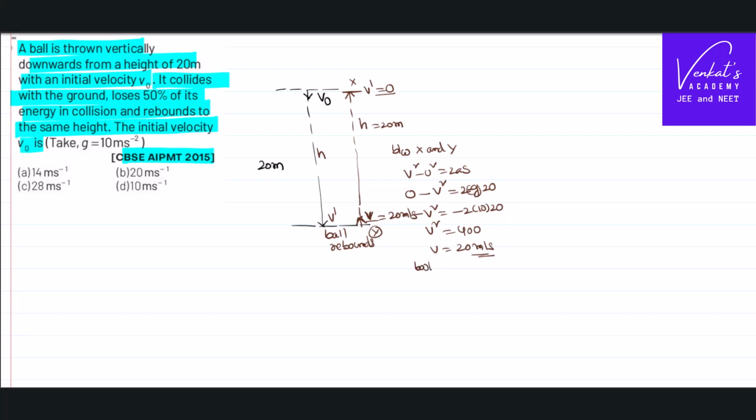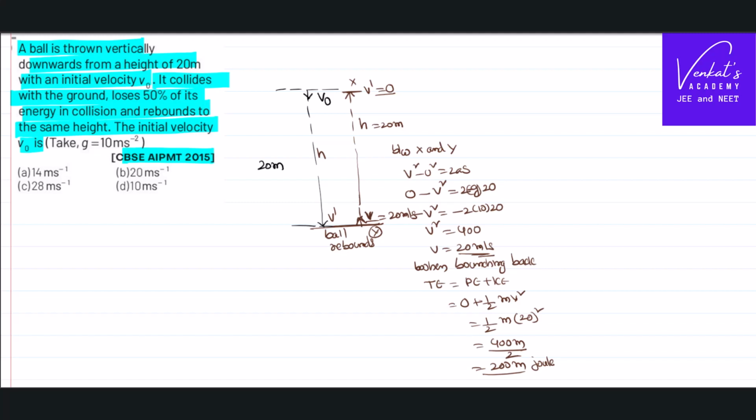So when it is bouncing back, it has a velocity of 20 meter per second. When bouncing back, it has a total energy, that is potential and kinetic energy. Potential energy is 0 because it is at the ground. Kinetic energy is half m v square. Mass is not known to me, but v is 20, so v square is 400. That is 400 m by 2, that is 200 m joule. That's the total energy that it has after the collision.